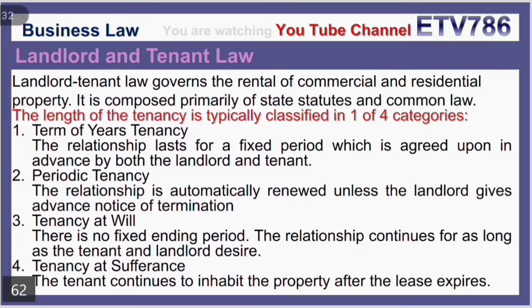Number two, periodic tenancy. The relationship is automatically renewed unless the landlord gives advance notice of termination. Number three, tenancy at will. There is no fixed ending period. The relationship continues for as long as the tenant and landlord desire. Number four, tenancy at sufferance. The tenant continues to inhabit the property after the lease expires.